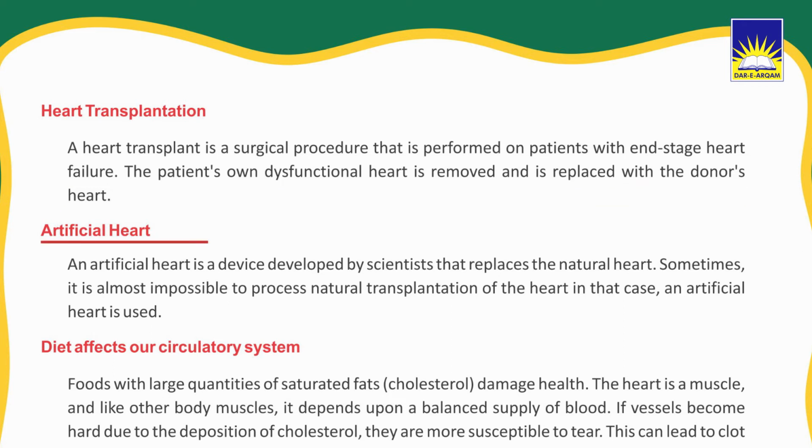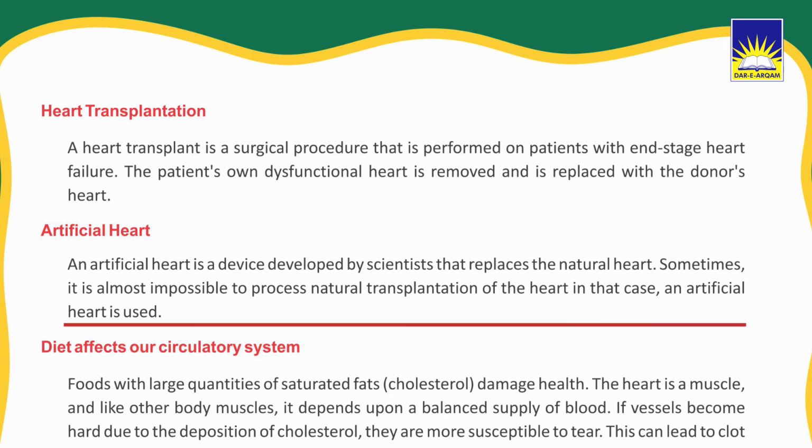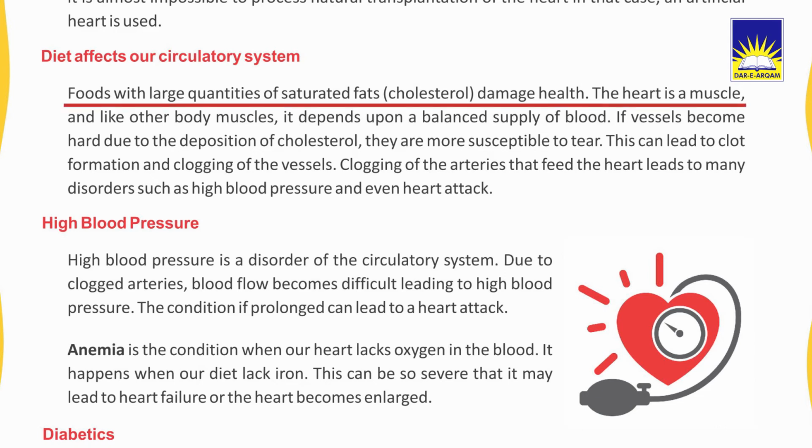The next thing is the artificial heart. An artificial heart is a device developed by scientists that replaces the natural heart. Sometimes it is almost impossible to perform natural transplantation of the heart. In that case, an artificial heart is used. Diet affects our circulatory system. My dear students, always remember that foods with large quantities of saturated fats, that is cholesterol, damage our health.